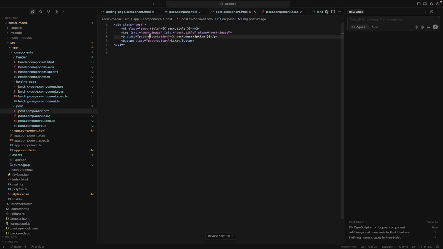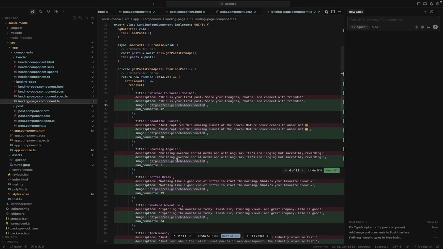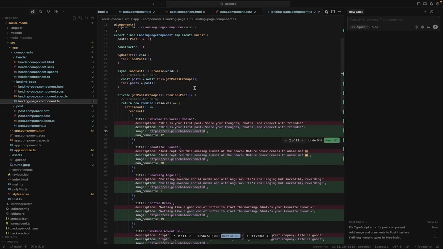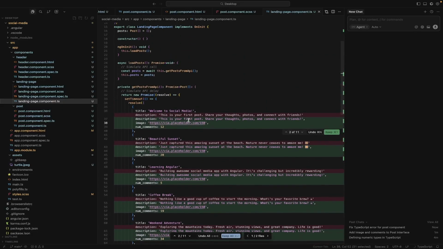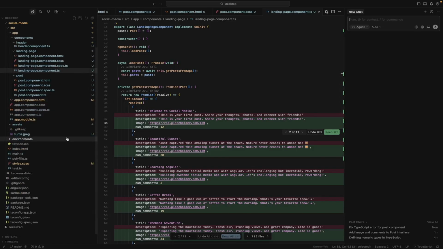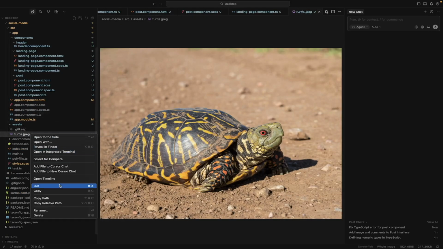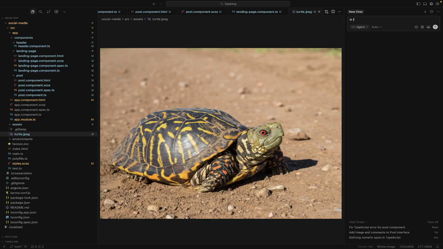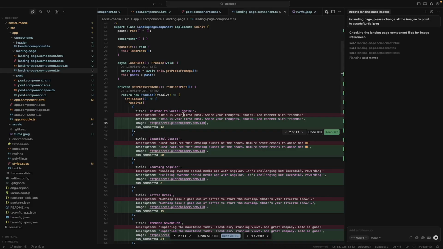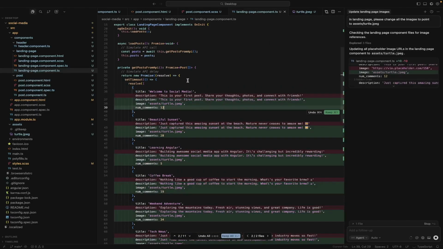The image that we put in, so remember how I had it put a bunch of data here? Guess what? These placeholder images that it's recommending for us don't exist. So remember we did the turtle. If that gets cut out, we found a nice turtle to use as an image. We're actually going to copy that path, and I'm going to say to it in landing page, please change all the images to point to assets turtle.jpg. And I think it should be super simple. It's just going to do /assets/turtle. But just in case, I don't want to waste more time, and I'm just having to do it.